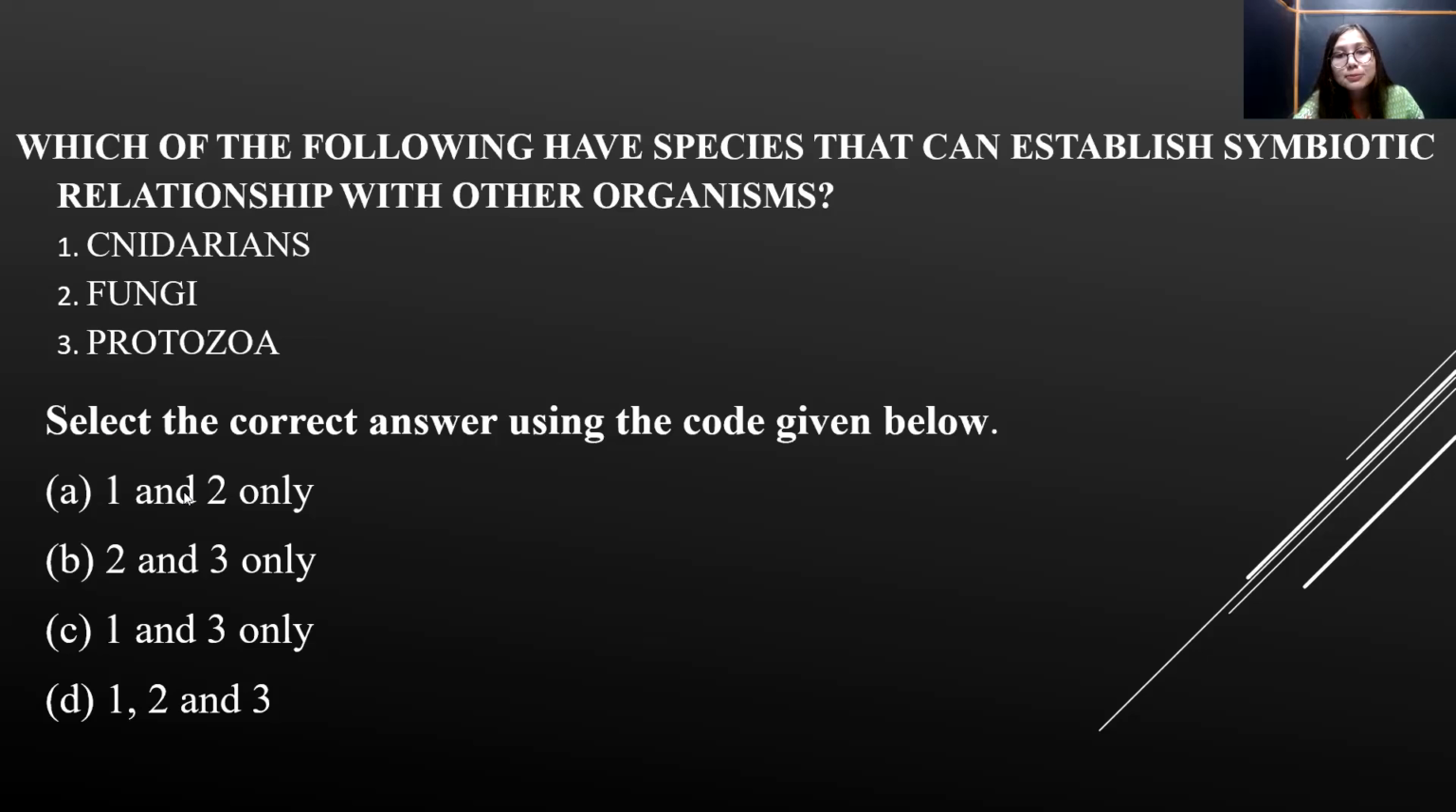Which of the following have species that can establish a symbiotic relationship with other organisms? When we are talking about symbiotic relationship, it means they are undergoing some ecological interactions. These ecological interactions can be mutualism, amensalism, commensalism, or parasitism. So if there is any kind of ecological interaction, it comes under symbiotic relationship, right? So let's check whether these cnidarians are associated with symbiotic relationship or not.